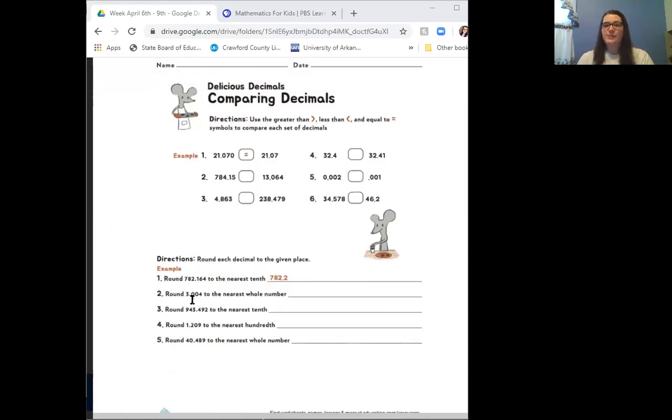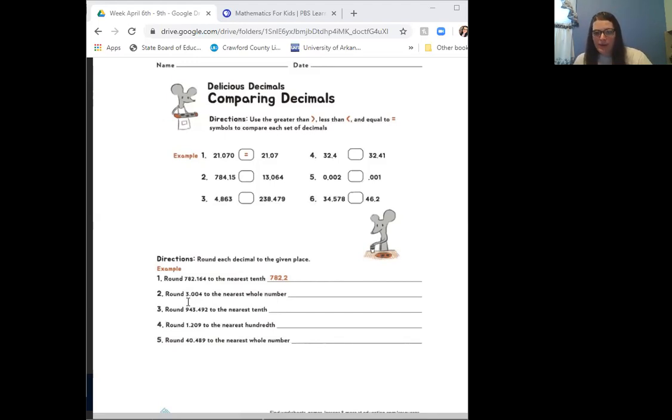So 5 or above rounds it up. Anything 4 or below keeps it the same. So 0 means that we're going to keep it the same. If we're just rounding to a whole number, our answer is just going to be 3. I'm going to hold it up in that little box. So your answer for number 2 is just going to be 3, because that 0 means that the 3 is going to stay the same. 5 or above rounds it up. 4 or below keeps it the same. So our 3 is going to stay the same. So number 2, the answer will be 3.